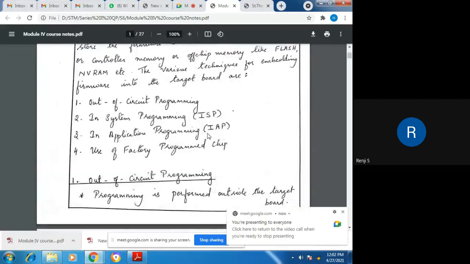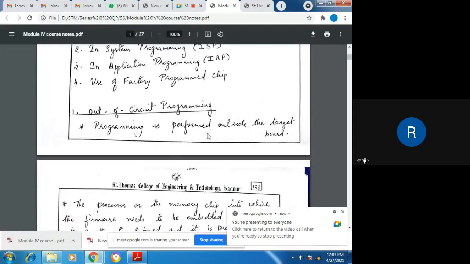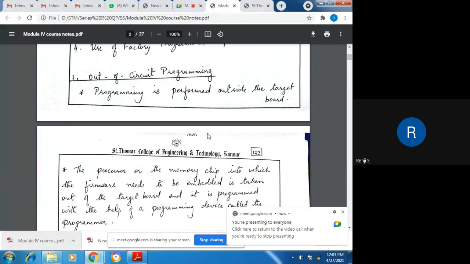So this is the first mechanism for transferring firmware into the target board of a processor. And that method is called out-of-circuit programming.